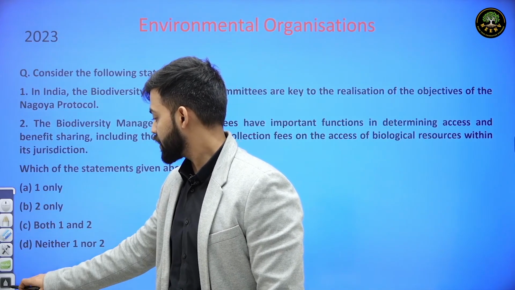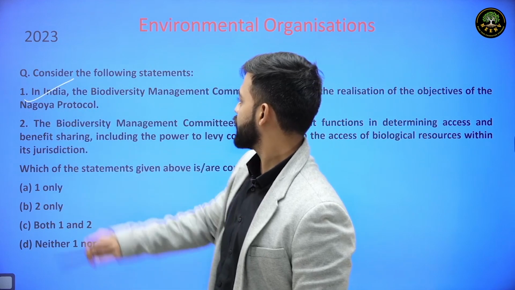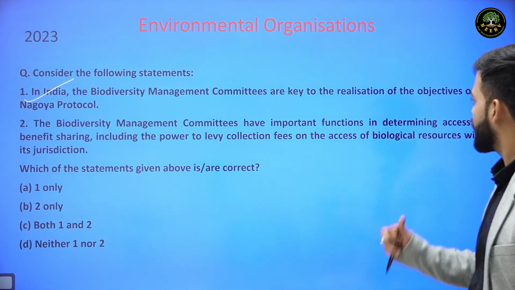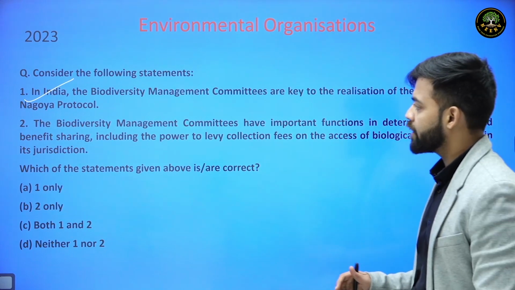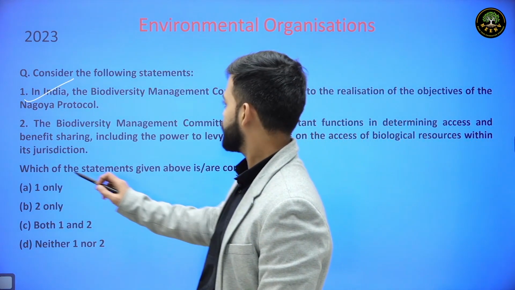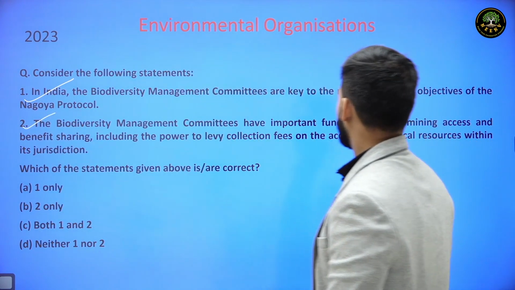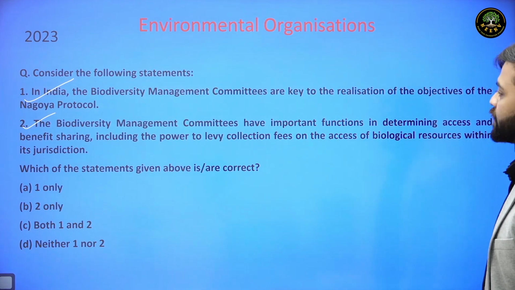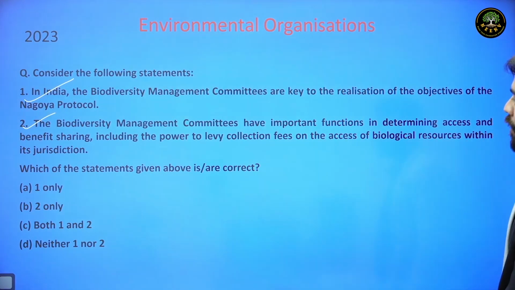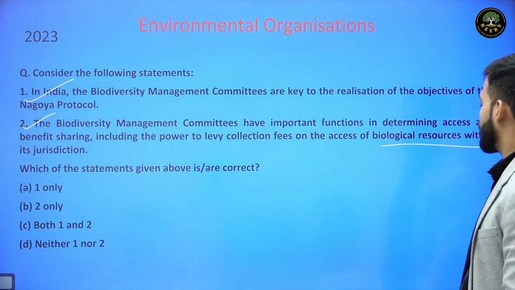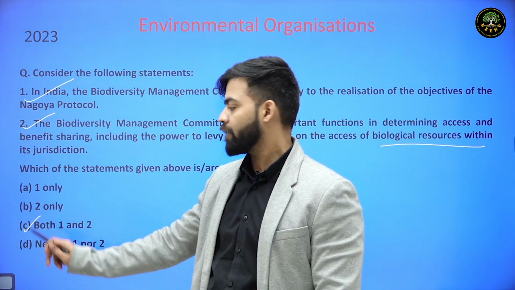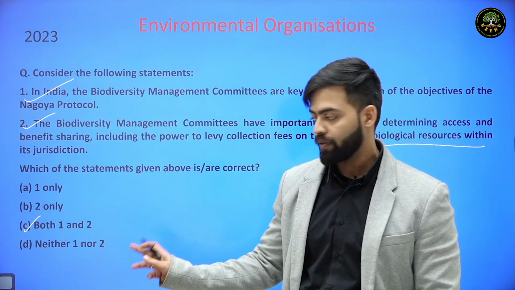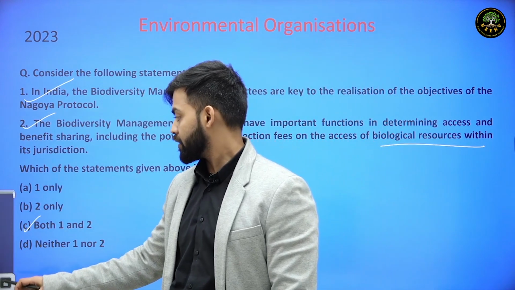So the statement, in India, the Biodiversity Management Committees are key to the realization of the objectives of the Nagoya Protocol, is correct. And also the second statement, that the Biodiversity Management Committees have important functions in determining access and benefit sharing, including the power to levy collection fees on the access of biological resources within its jurisdiction. So C, both 1 and 2 is the correct answer for this question.